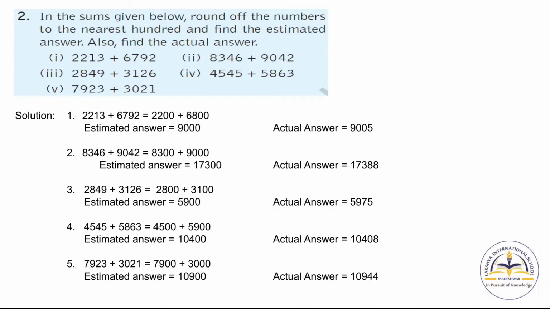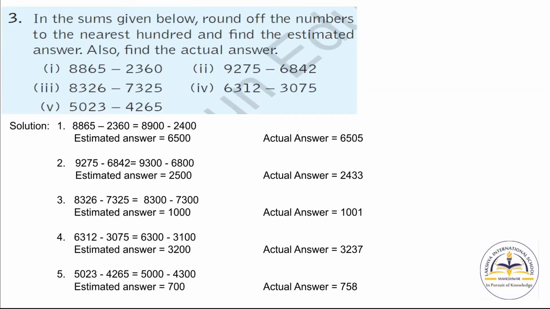So the estimated answer means you have to calculate with the rounded off numbers, that is 2200 plus 6800. So when you add these two numbers, you will get 9000. And actual answer means you have to calculate the addition of the given values, which is 9005. Now in the same manner you have to solve second, third, fourth, fifth.